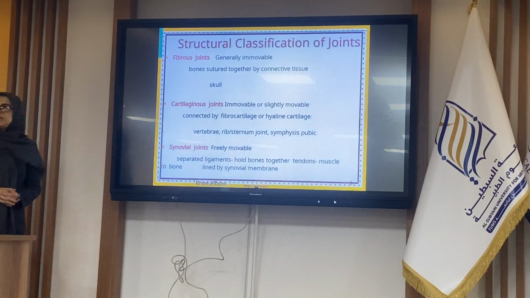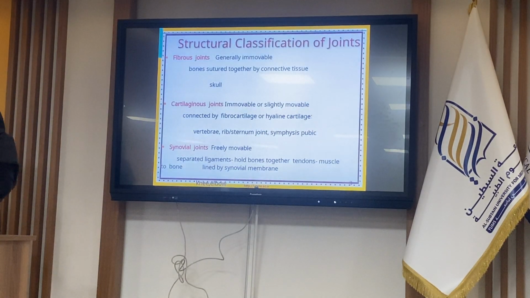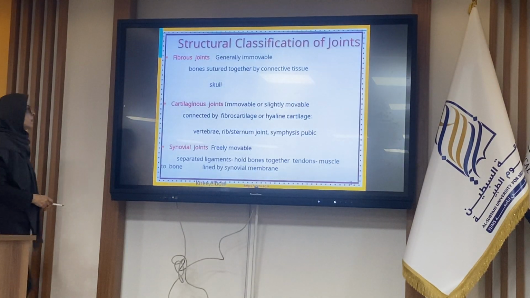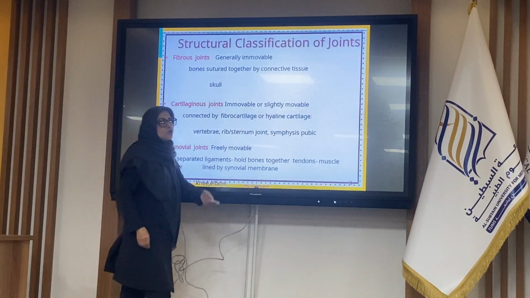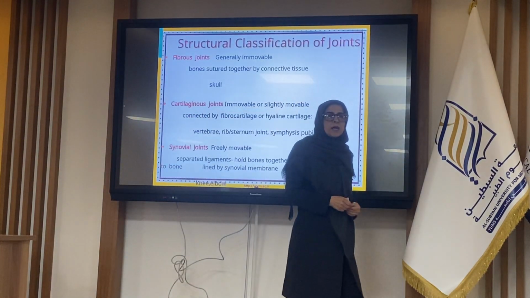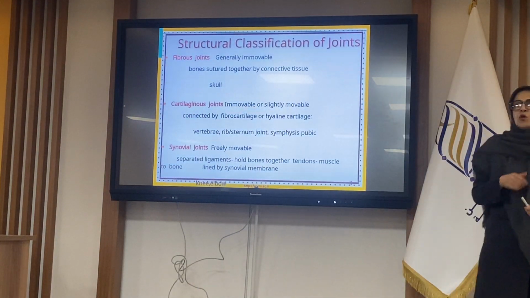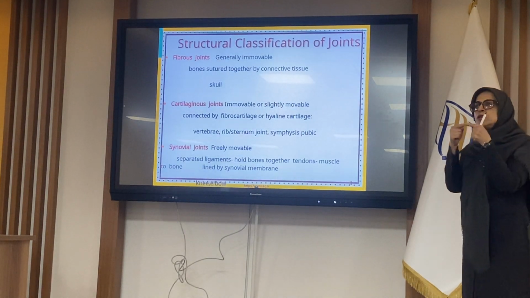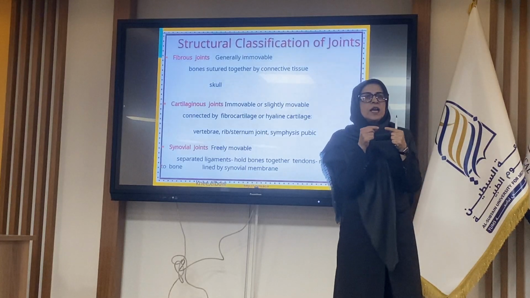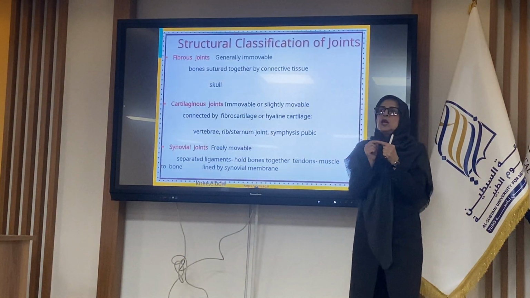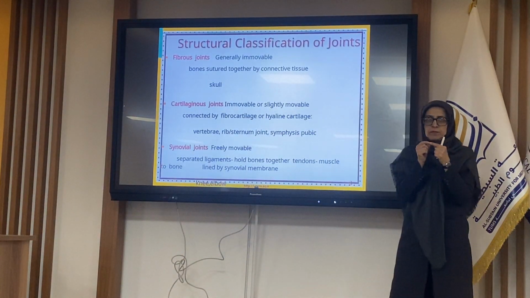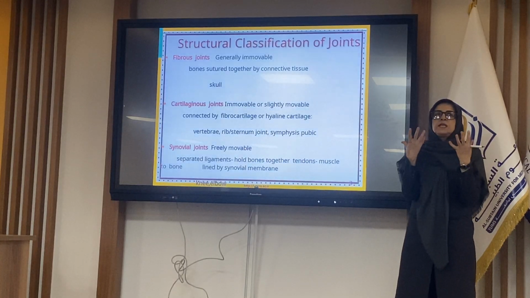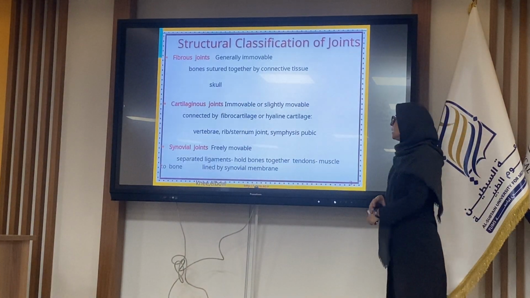Structurally, joints are divided into three types in our body based on their microscopic structures. The first one is the fibrous joint. These joints are immotile; they don't have any movement. The bones join together by connective tissue, by collagen fibers. Fibrous means collagen fibers.